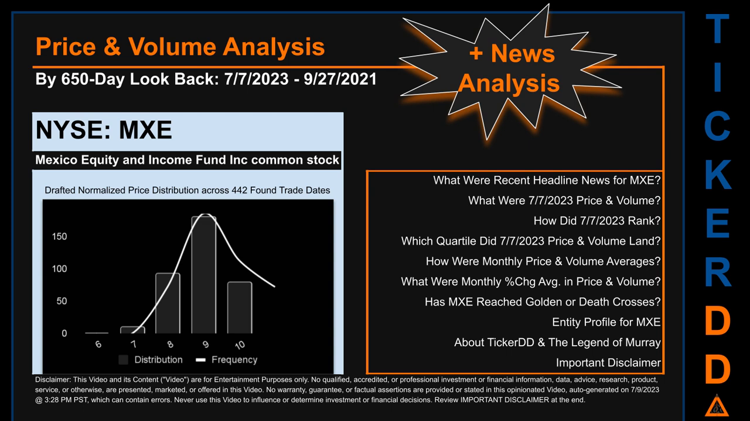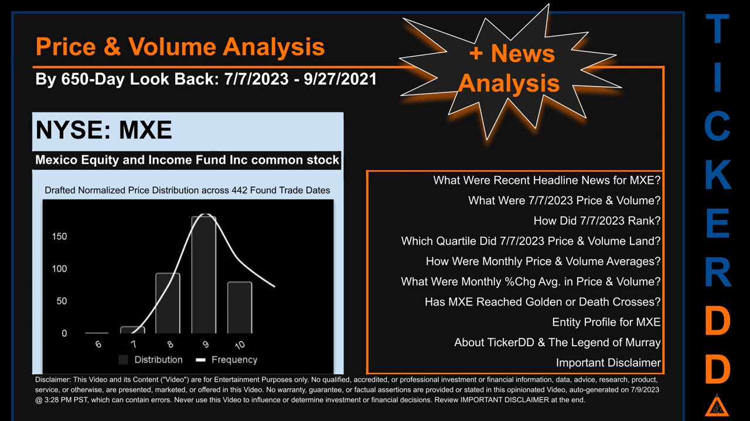MXE went public on August 15, 1990, which was roughly 32 years and 11 months ago. Looking back 650 calendar days from Friday, July 7, 2023 to Monday, September 27, 2021, we found 442 applicable trade dates for use in our analysis.